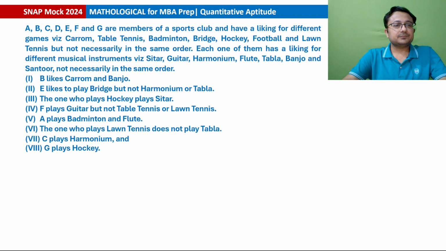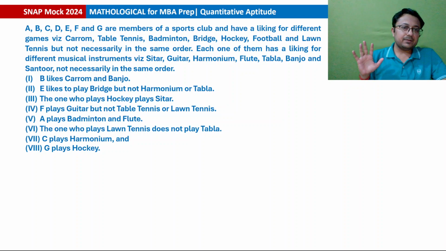Next question. A, B, C, D, F and G. Now this is a puzzle. A, B, C, D, F and G are 7 members and they are members of a sports club and have a liking for different games with carom, table tennis, badminton, bridge, hockey, football and lawn tennis. Definitely order is not the same. Each one of them has a liking for different musical instruments and there are 7 musical instruments: sitar, guitar, harmonium, flute, tabla, banjo and santoor.